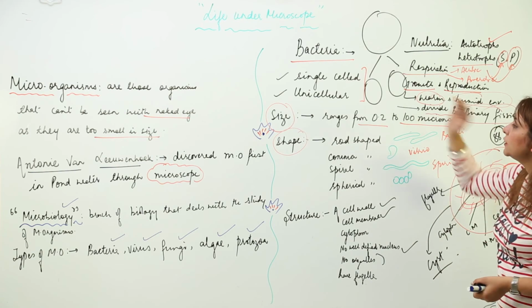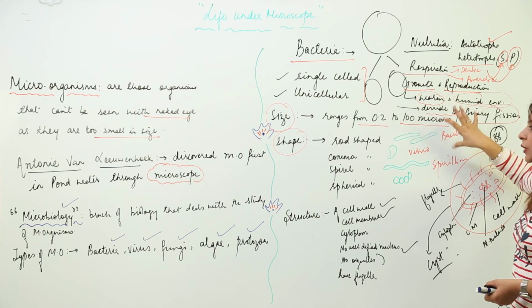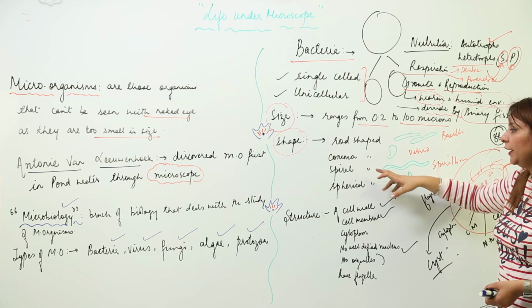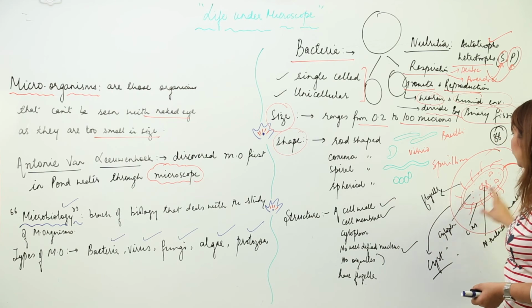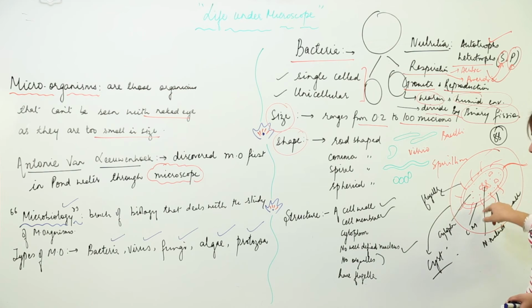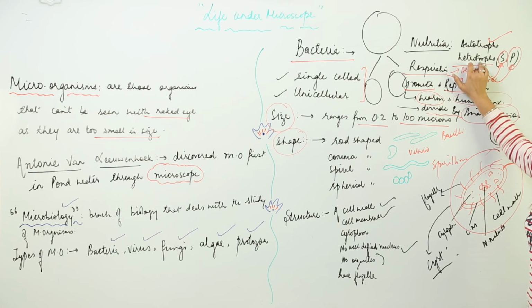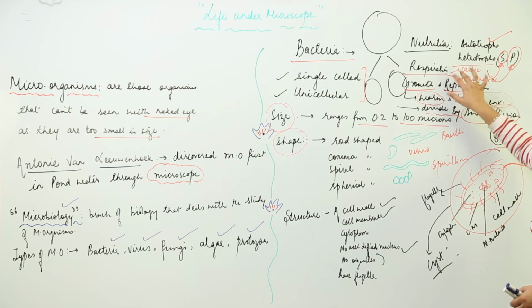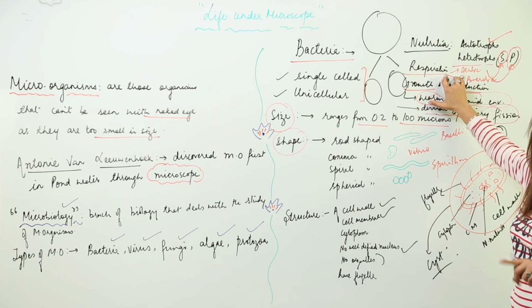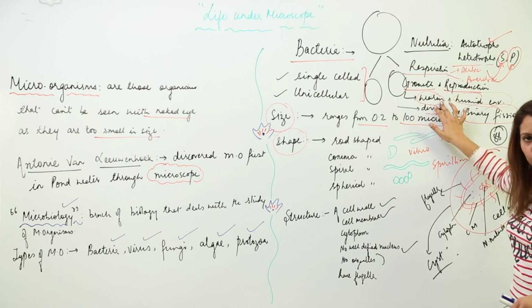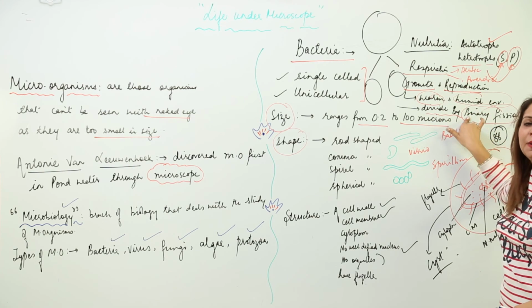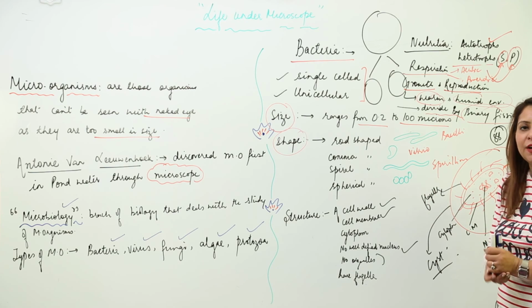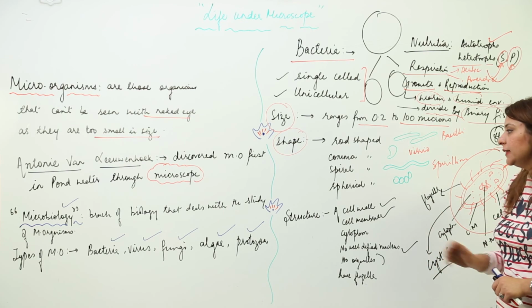I think you got it: it is unicellular, size too small, that is 0.2 to 100 microns, shape can be rod, comma, spherical, spiral. Structure: cell wall, cell membrane, cytoplasm, no well-defined nucleus and a thread, that is flagella, and it may secrete a hard outer covering, that is cyst, in unfavorable condition. Nutrition can be autotrophs, but if they are heterotrophs, then they are saprophytes or parasites basically. They respire in presence of oxygen and in absence, that is aerobic and anaerobic, both are found. Growth: warm and humid environment is required. They reproduce generally by binary fission, in which one bacteria gives rise to two daughter bacteria, that is two daughter cells. And cyst, I already told you.